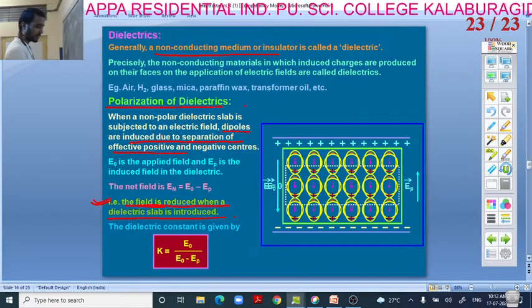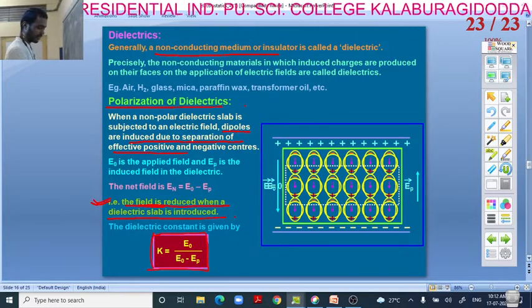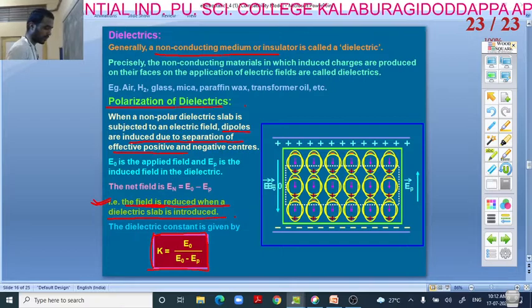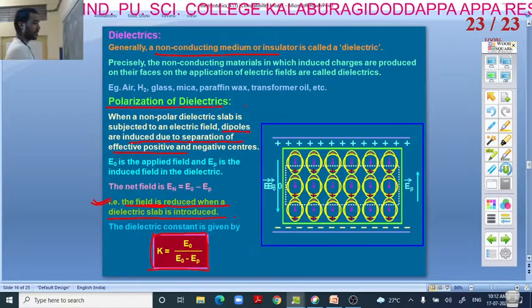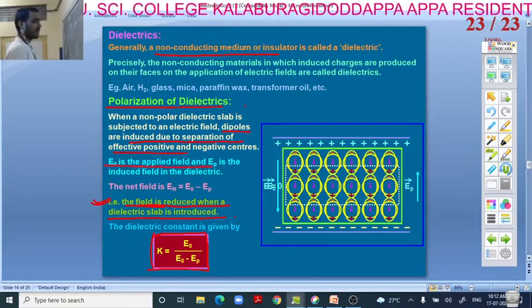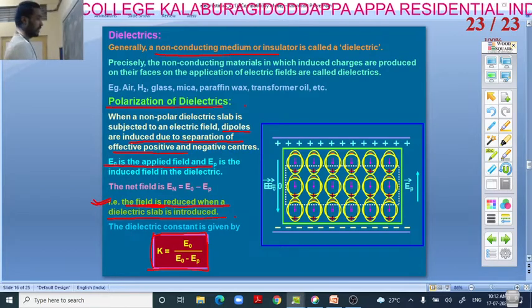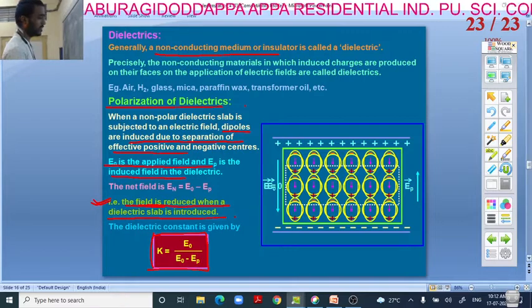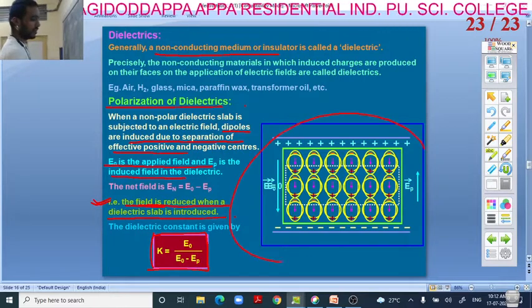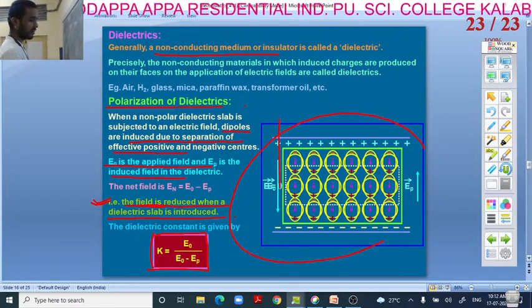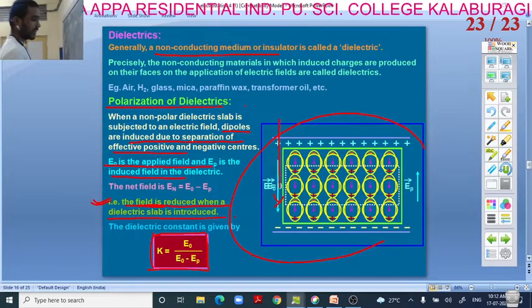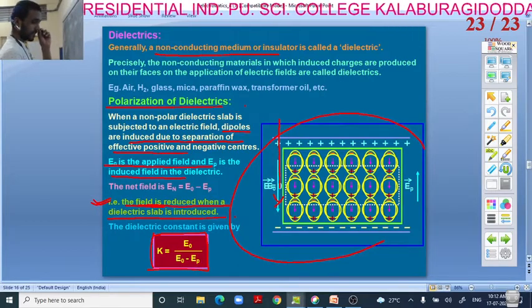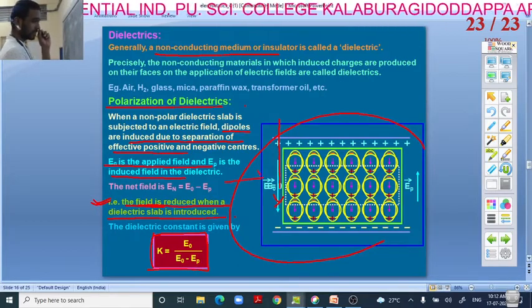And the dielectric constant formula is here: K is equal to E naught divided by E naught minus EP. Here E naught is the applied field, EP is the induced field. Here we have the figure. Here we have applied the electric field in this manner.